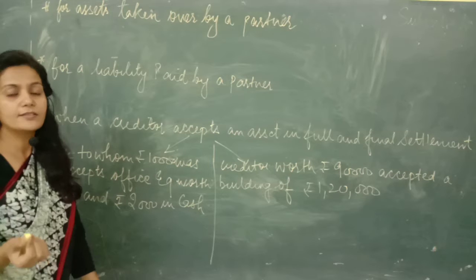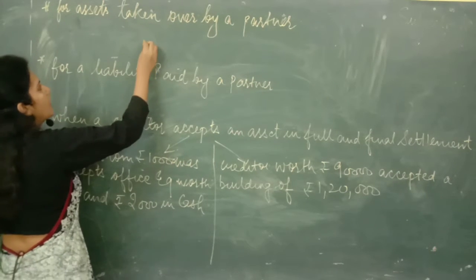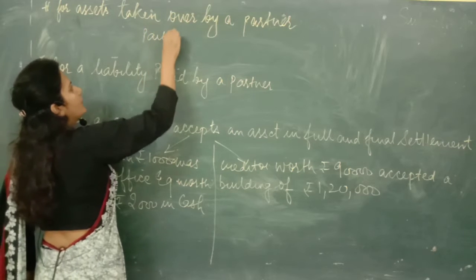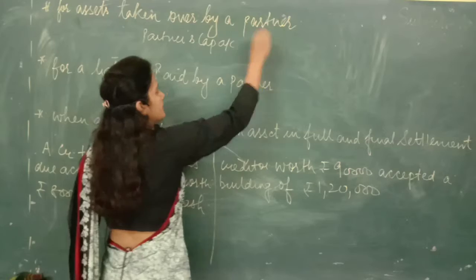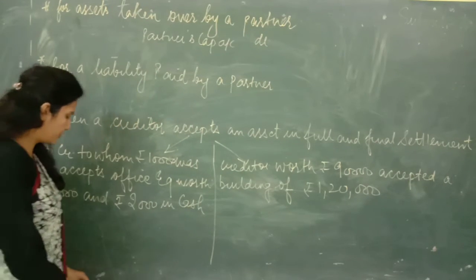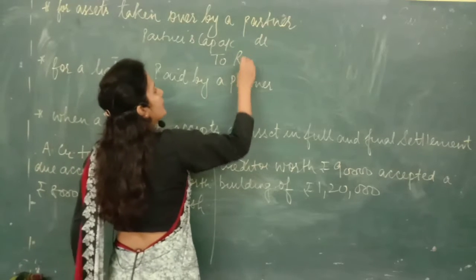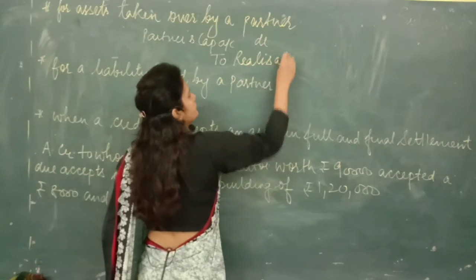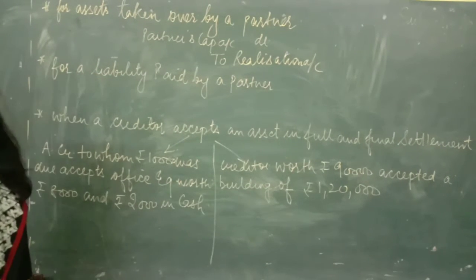You know that partner's is a personal account. So the entry which we are going to pass is partner's capital account will be debited as he is going to receive the asset, to realization account. Partner's capital account debited to realization account.